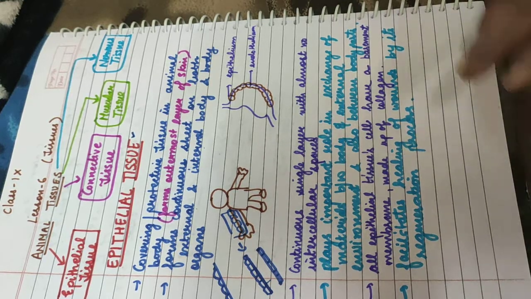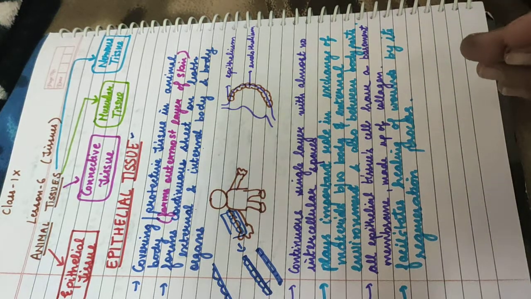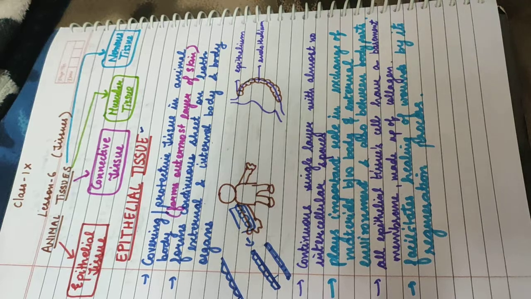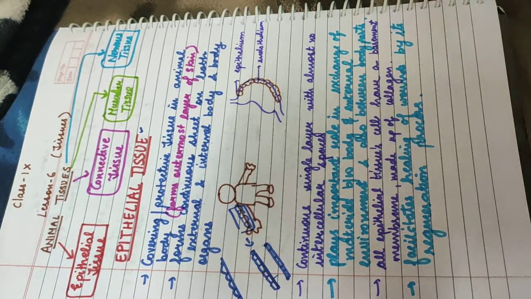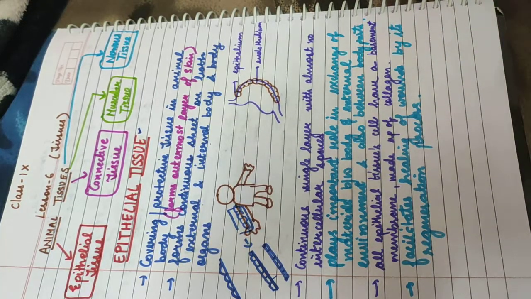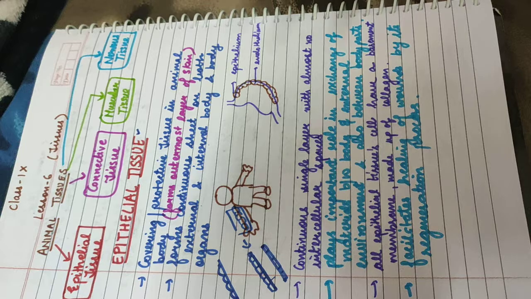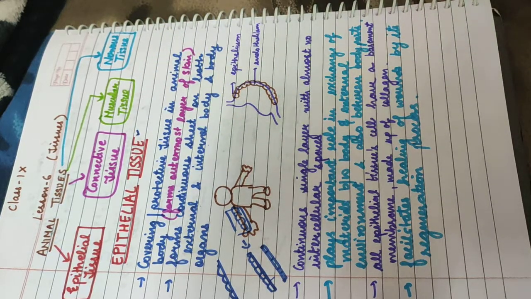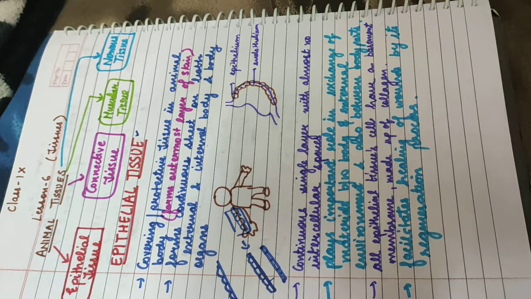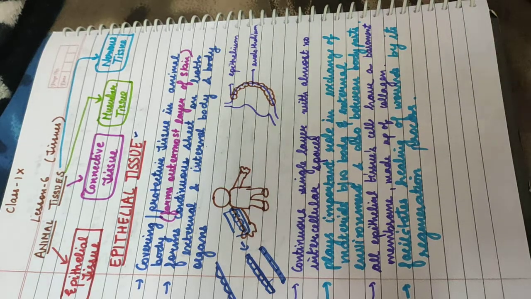Then comes the muscular tissue. So muscular tissue is present in our muscles. Now muscles help us to move. Muscles help to move us from one place to another. Those are our voluntary muscles. But there are muscles which are also present in our internal organs, because in our internal organs there is movement of substances. So to move substances from one place to another, they have to continuously contract and relax, and that is why muscular tissue is also present in our internal organs, which helps in moving the substances in the forward direction.